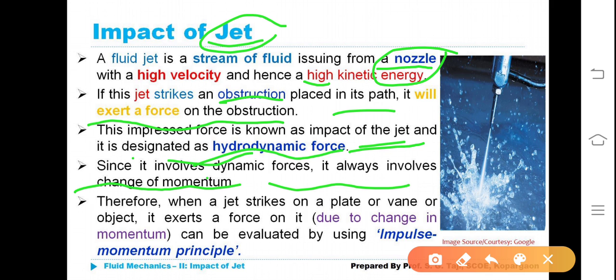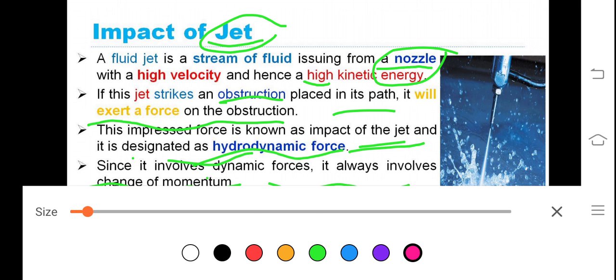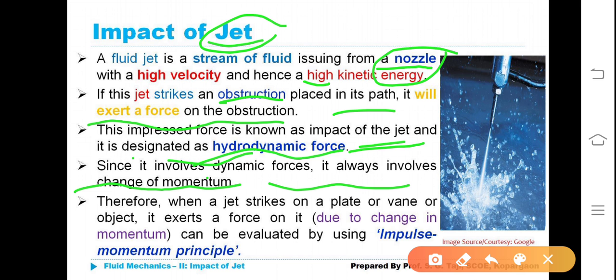Therefore, when a jet strikes on a plate or a vane or an object, all these are equivalent words. In case of a turbine, we call such a thing buckets. All these four terms are equivalent.